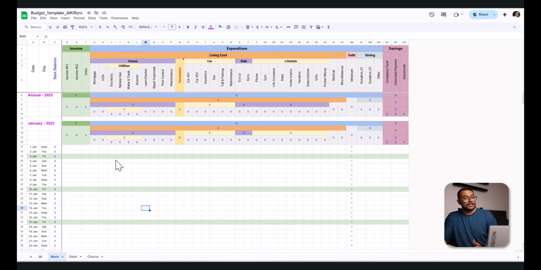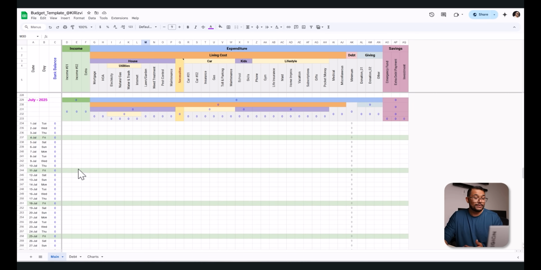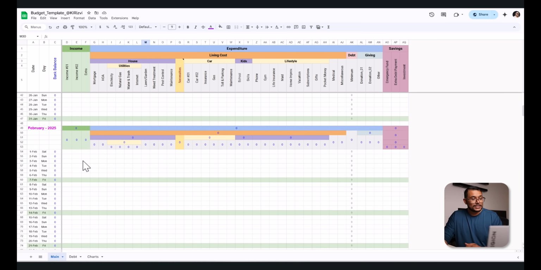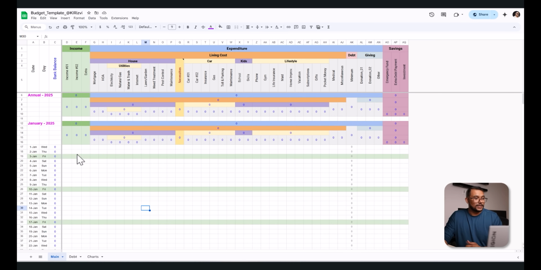I think this spreadsheet is better in a way because it gives you a daily look, monthly look, and also a look at the whole year. I have updated it for 2025, so it's good to go for this year. When the next year comes, you can either do it by yourself, or I'll try to update another spreadsheet, just changing the days and dates. Let's look at it here.